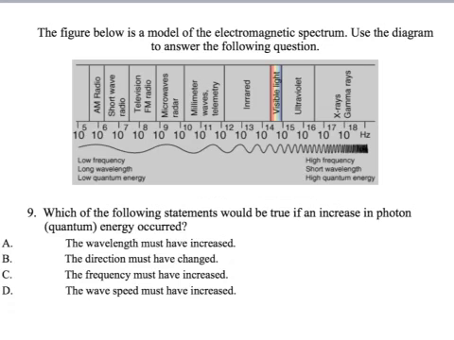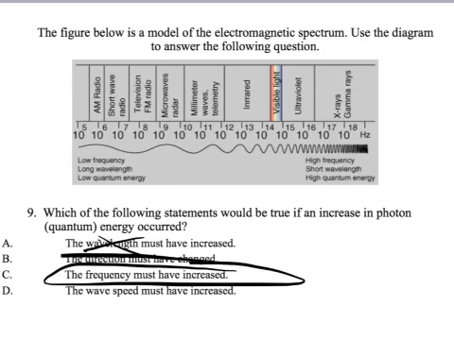The figure below is a model of the electromagnetic spectrum. Use the diagram to answer the following question. Which of the following statements would be true if an increase in photon quantum energy has occurred? Well, if I have an increase in energy, I'm not going to have a wavelength increasing. And direction doesn't matter. Wave speed, not so much. What definitely has to be true is the frequency has to have increased. If I have an increase in energy, I have to have an increase in frequency and a decrease in wavelength.